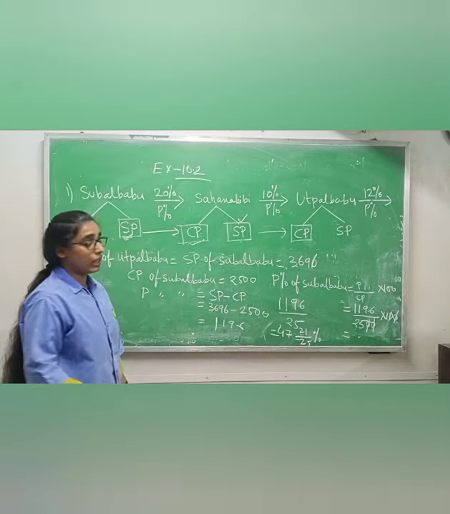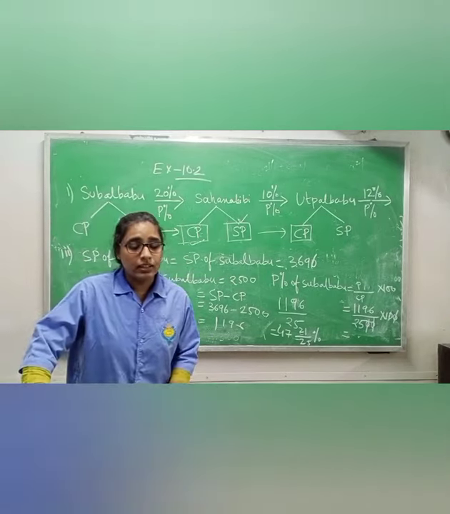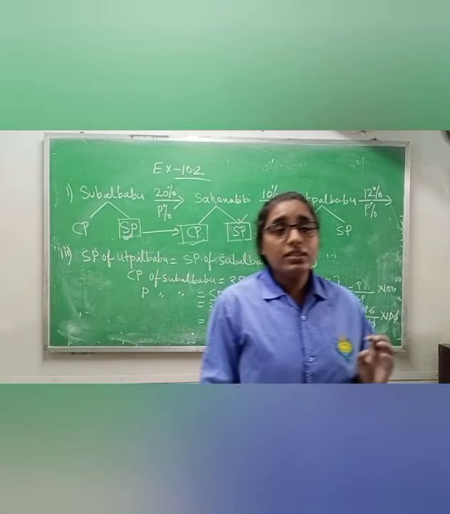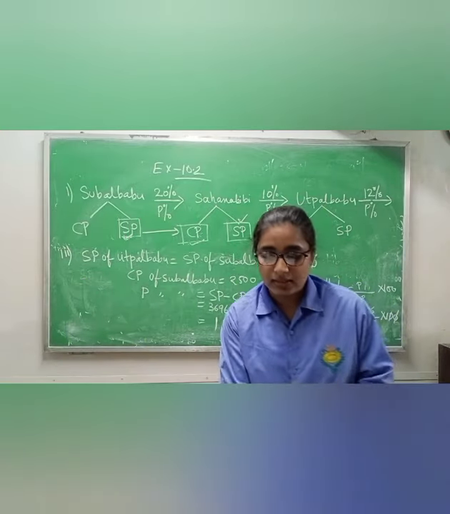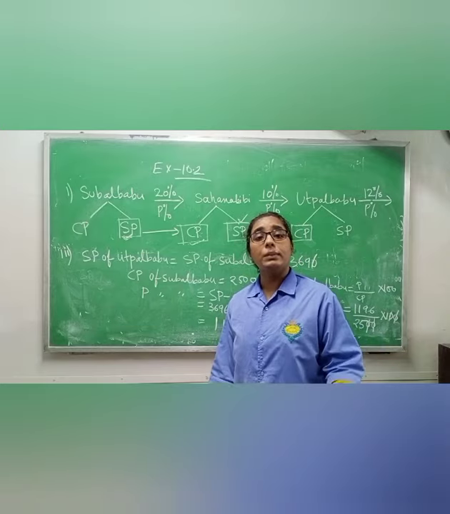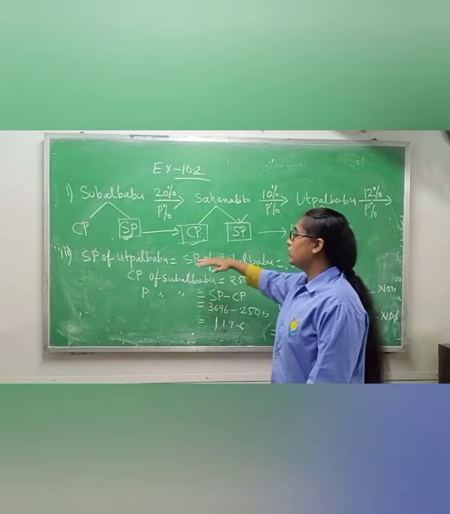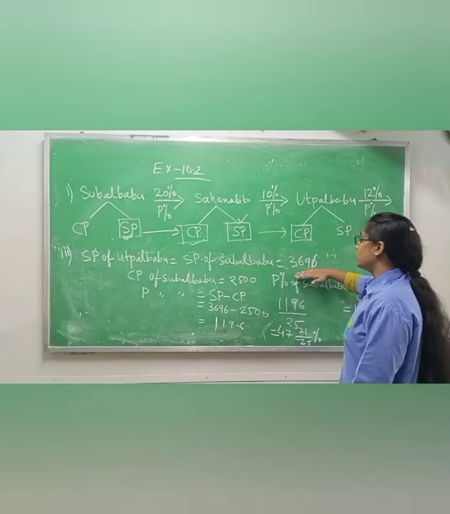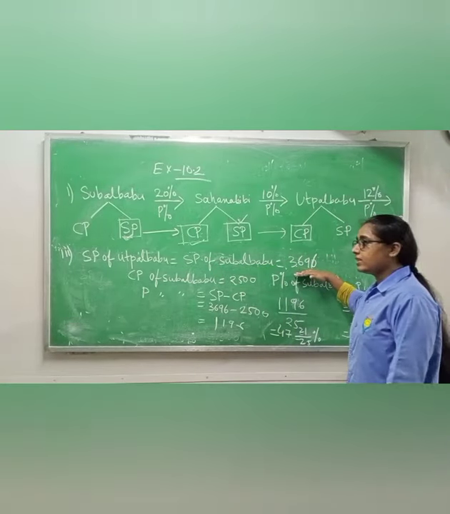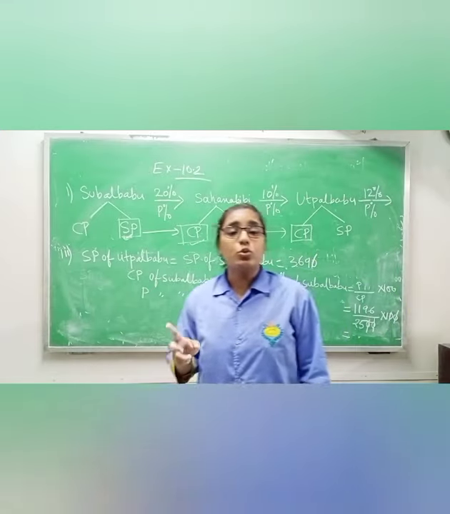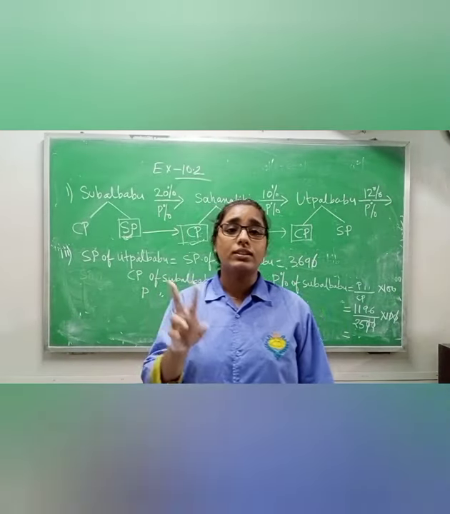Again I am telling you the question that is written. The price at which Utpal Babu sells that rice, if Subal Babu directly sells that rice, it means the selling price of Utpal Babu will be equal to the selling price of Subal Babu, which is 3,696. The cost price of Subal Babu is rupees 2,500, because it is already given in the second part.